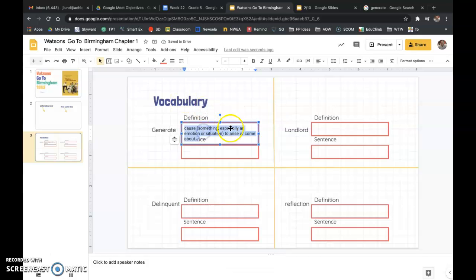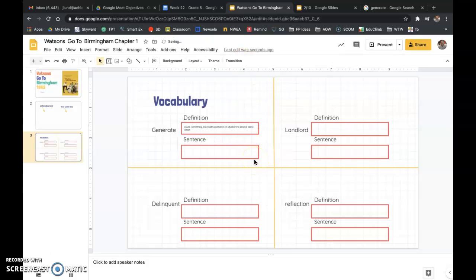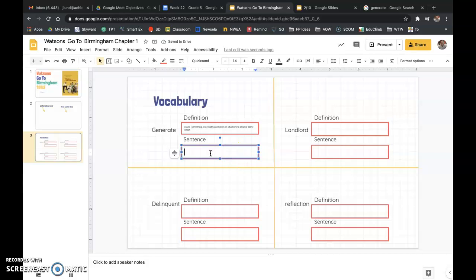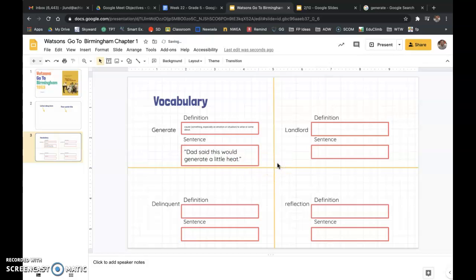Now obviously this is too big right here, so I will shrink that a little bit. Now we are going to put the sentence that the author uses here. I'm going to put this in quotes because we did not say this, the author did. Dad said this would generate a little heat. Okay, so there's generate right there. Dad's saying pretty much that this is going to create a little bit of heat.